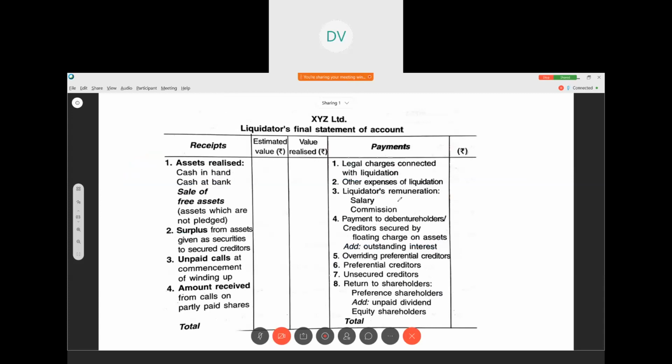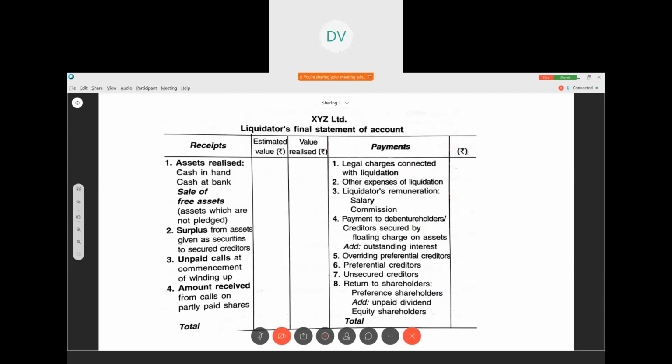Very easy, right? Yes, it is easy. You should know only a few things, the do's and don'ts. That's it. If you understand this much, you can work out any type of problem. So it is a very easy one. You have to write the company name, XYZ Limited, liquidator's final statement of account, then the debit side. This is the receipt side and this is the payment side. On the receipt side, we show how he got the cash, how much funds he collected.